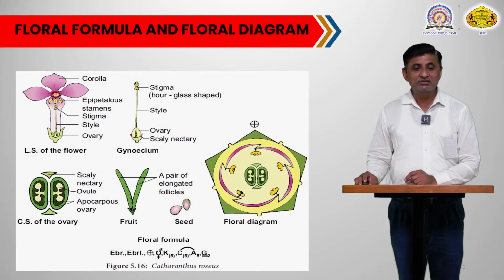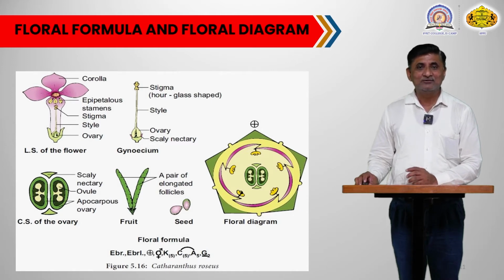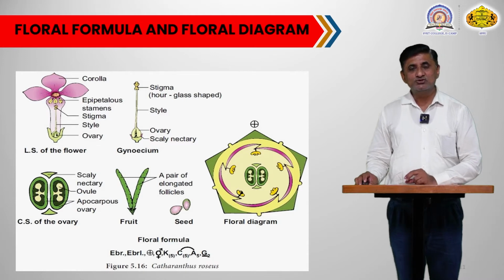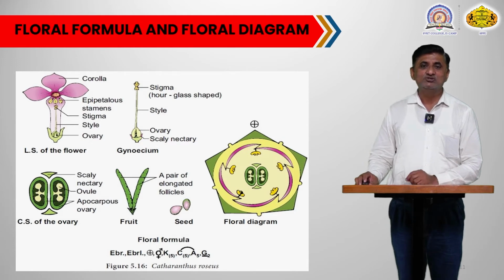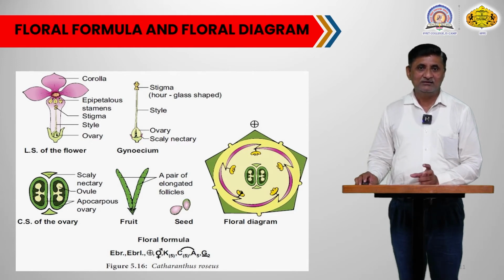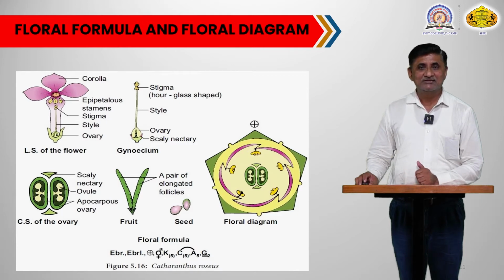That CS shows that along the 2 sides there are 2 scale nectaries. There are 2 carpels that are united, and ovules are present on axile placentation. Sometimes you may also see the apocarpous nature of the gynoecium, but their stigma is found united. The carpels remain free at the basal portion, but their style and stigma are united.